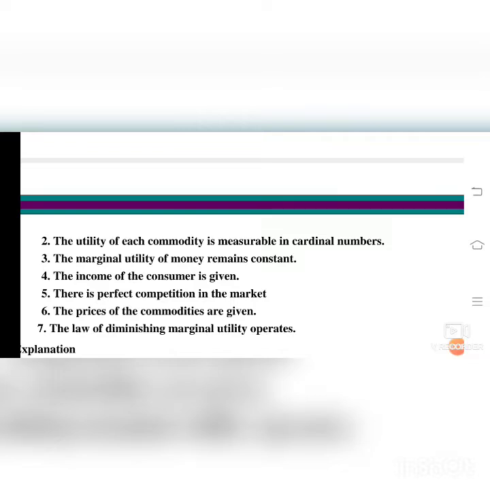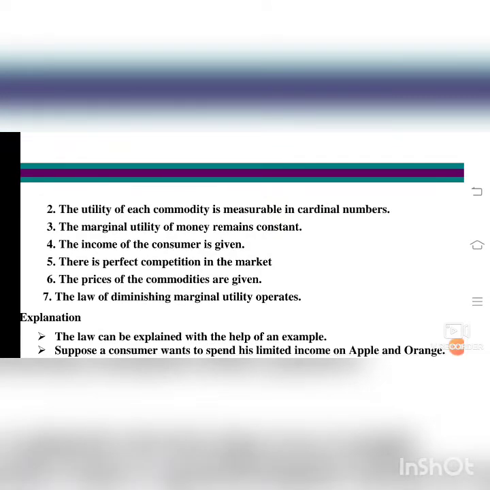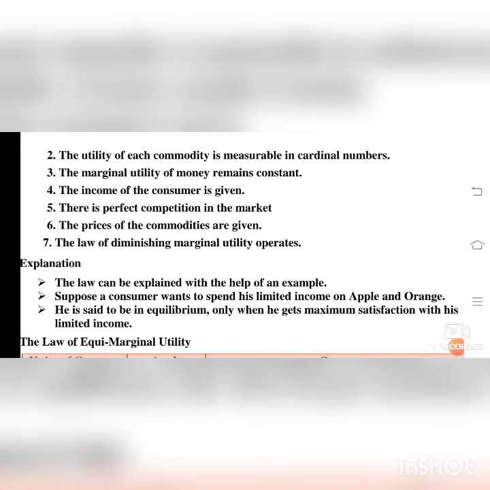There is perfect competition. Perfect competition means a large number of buyers and sellers and a homogeneous product, and all the details of the market are known, unlike in an imperfect situation. The prices of the commodities are given, so the consumer knows the prices of the commodities very well. The law of diminishing marginal utility operates. We have seen the law of diminishing marginal utility. Diminishing means decreasing, marginal means additional, utility means usefulness. So this is operating in equi-marginal utility also.